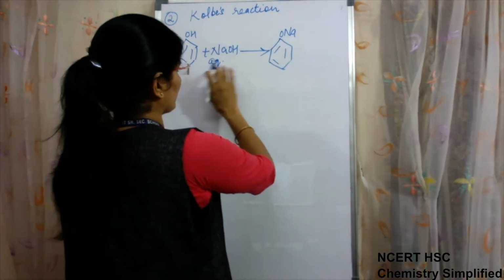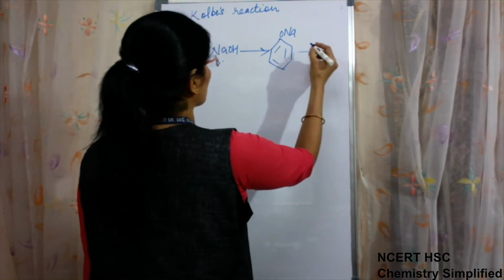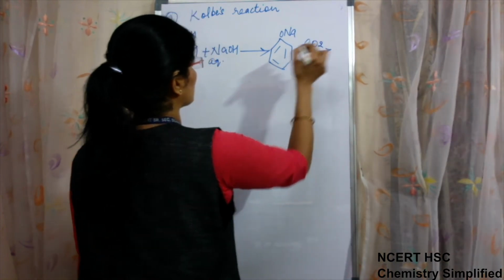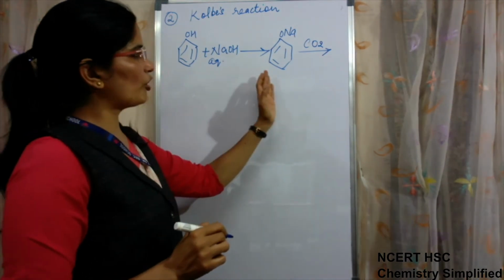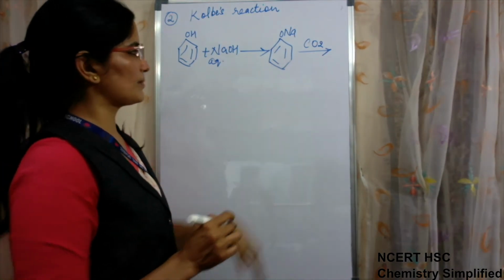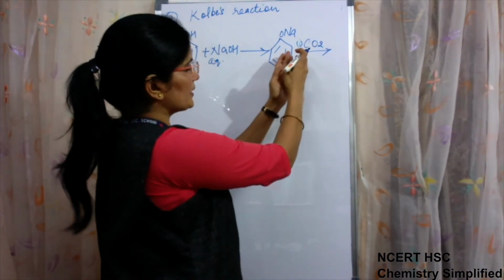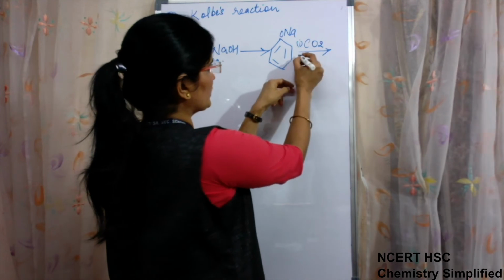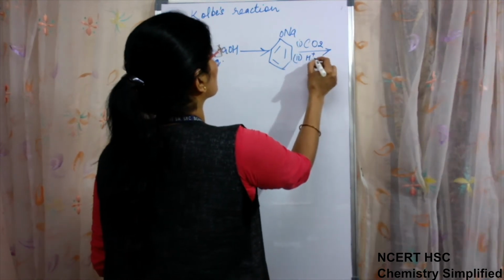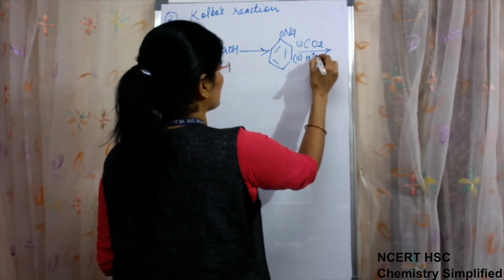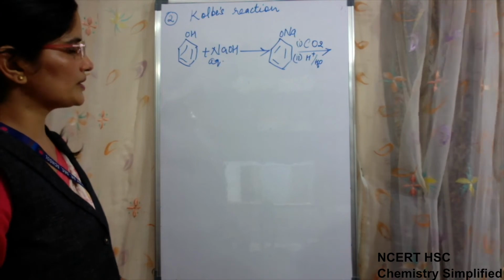So the first step is to convert it into the more reactive phenoxide ion, and then in the second step it is made to react with the electrophile, which is CO2. Suppose I want to finish the reaction in 2 steps, so I can write like this. First it will react with CO2, and after that it will react with acid in presence of water, because acid will act only in the presence of water.